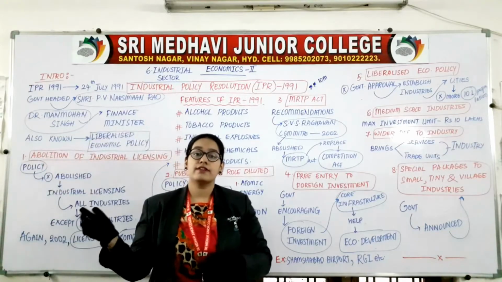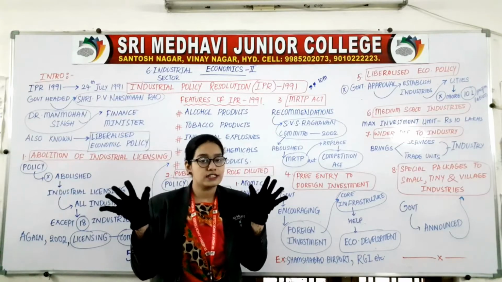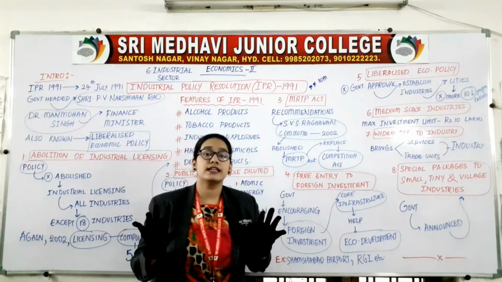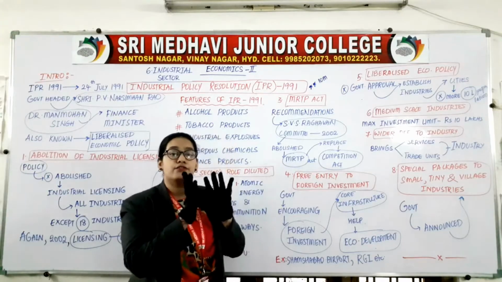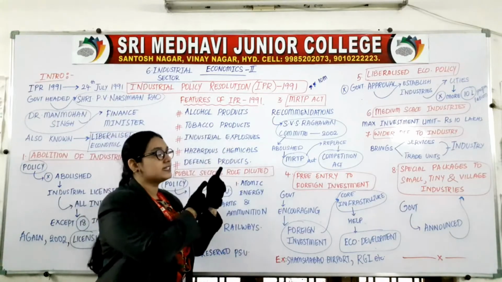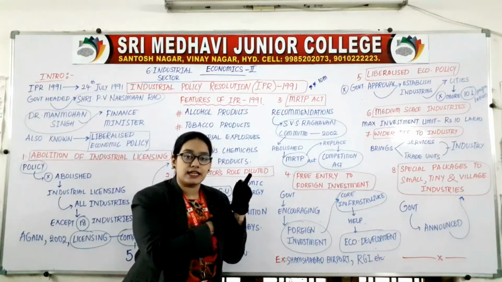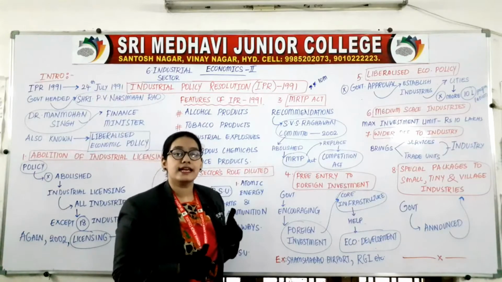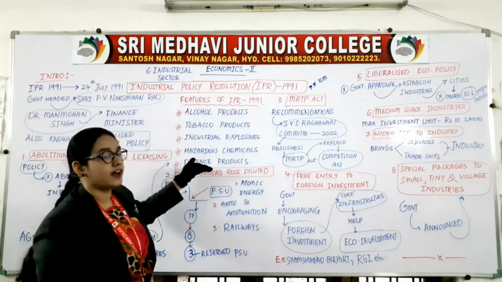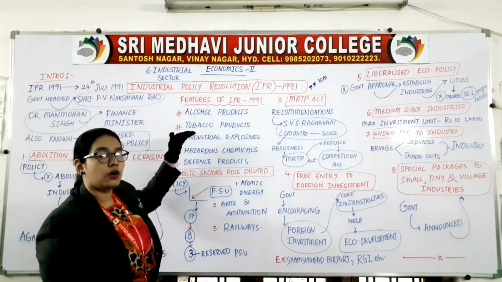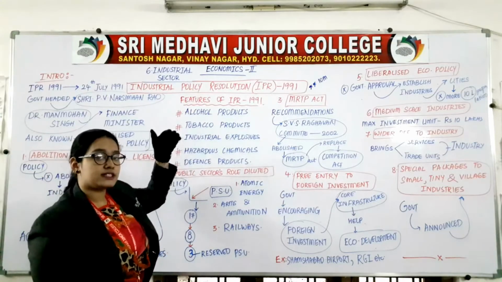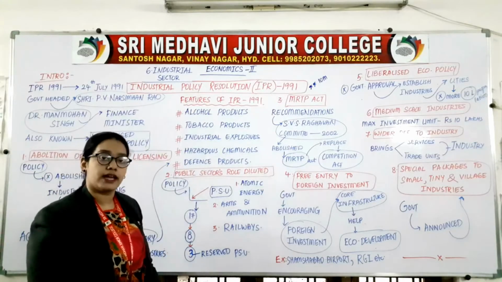First point what we have read: no need of any industrial licensing. Without the permission of government you can start the industries, but for 5 industries industrial licensing is compulsory. They must take the license from the government. Who must take the license from the government? These 5 industries: alcohol, tobacco, hazardous chemicals, explosives and defense products.